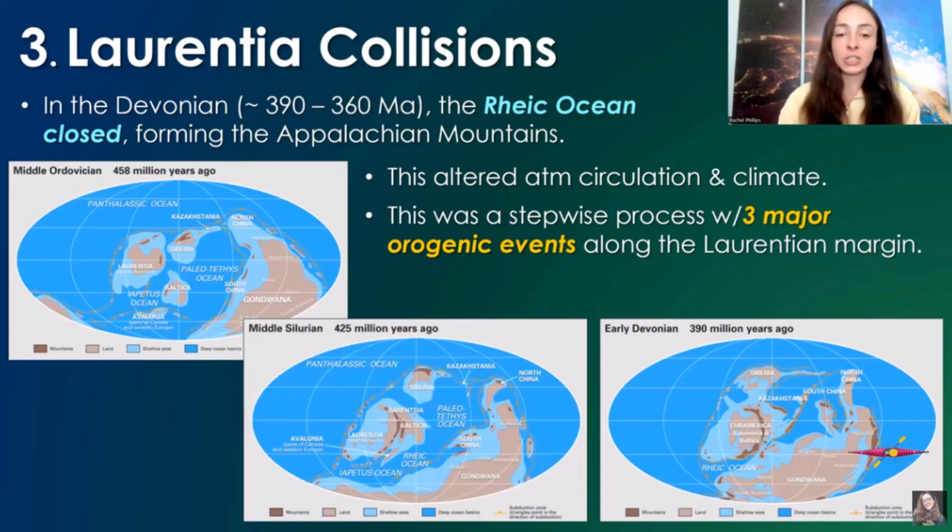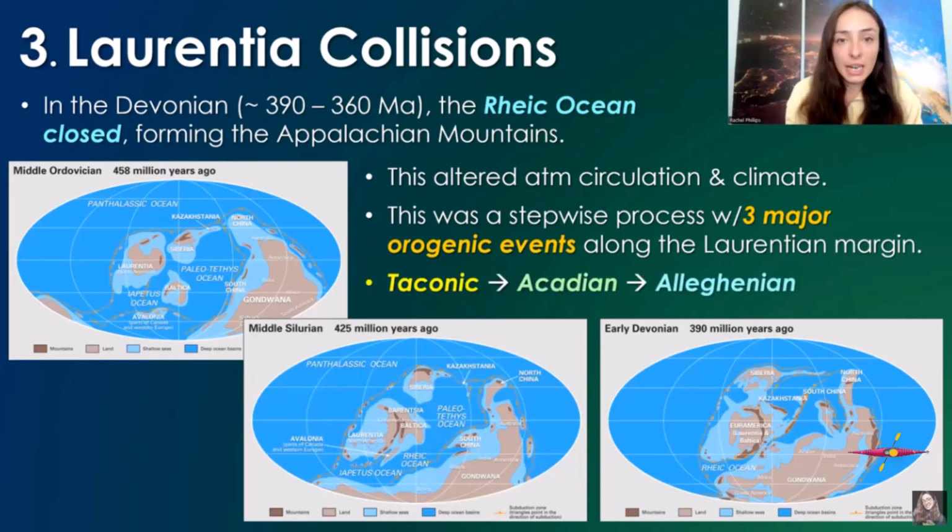And these events included the Taconic orogeny, the Acadian orogeny, and the Alleghenian orogeny. I hope I'm pronouncing Taconic better. I had a commenter tell me how to pronounce it more correctly, and I hope I'm getting it right, but pronunciations through text are difficult to comprehend, so let me know if that was correct this time.